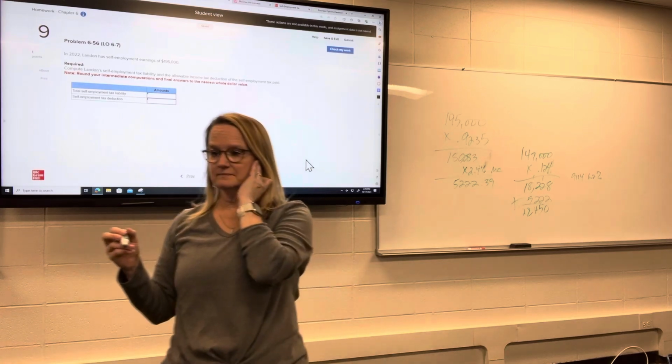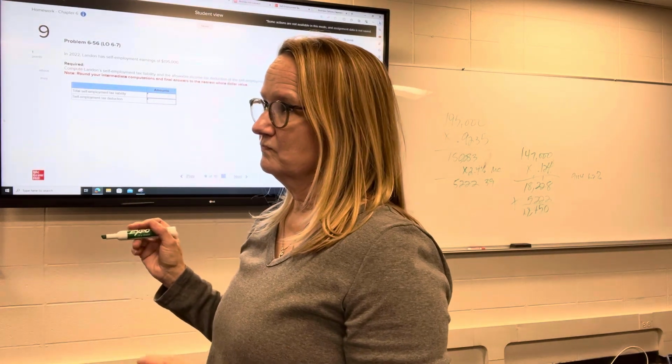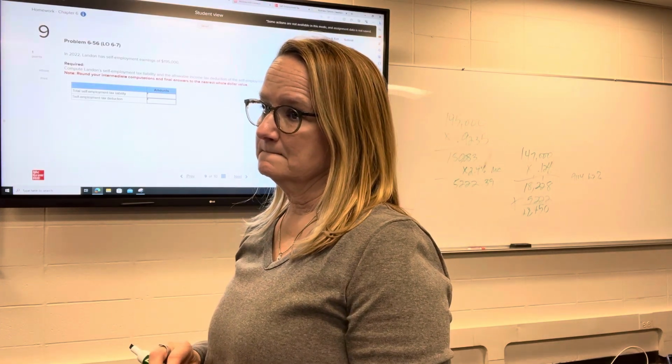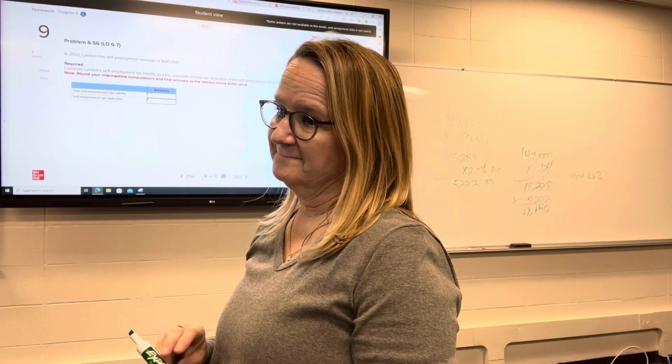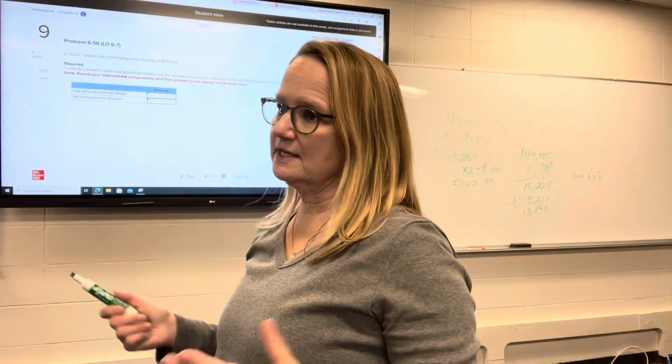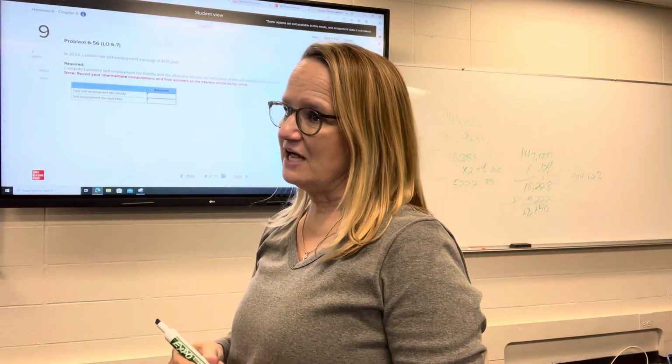So in the book when it lists it out, it has them separate. Example 6.35 has the 15,000 times the 0.9235 times the 12.4%. But for this problem, if you separate them out and do them separately, you don't get the right answers. Why is that? It's percentages and rounding.